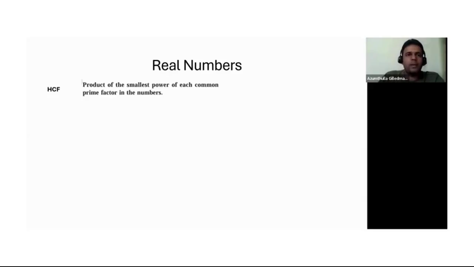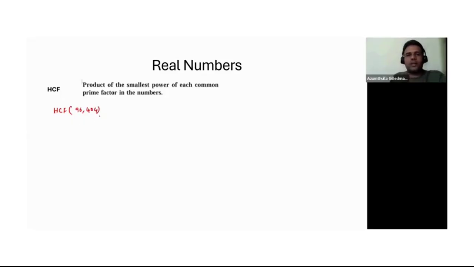Okay, so by definition, HCF means the product of the smallest power of each common prime factor in the numbers. Let's say I need to find the HCF of two numbers. Let's take one example from your textbook. Let's find the HCF of 96 and 404.